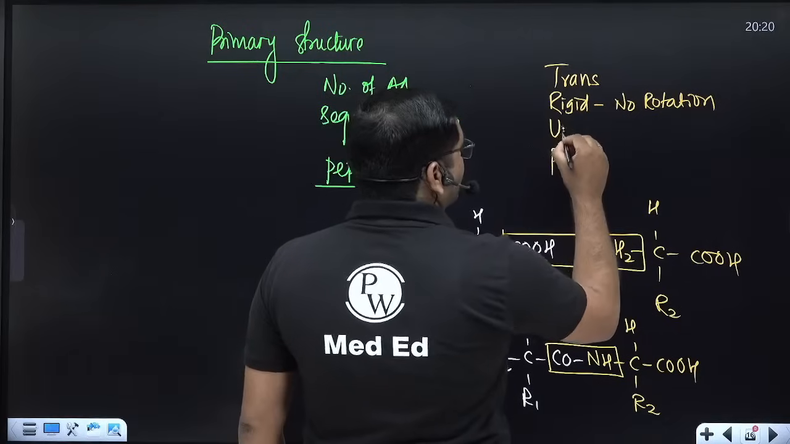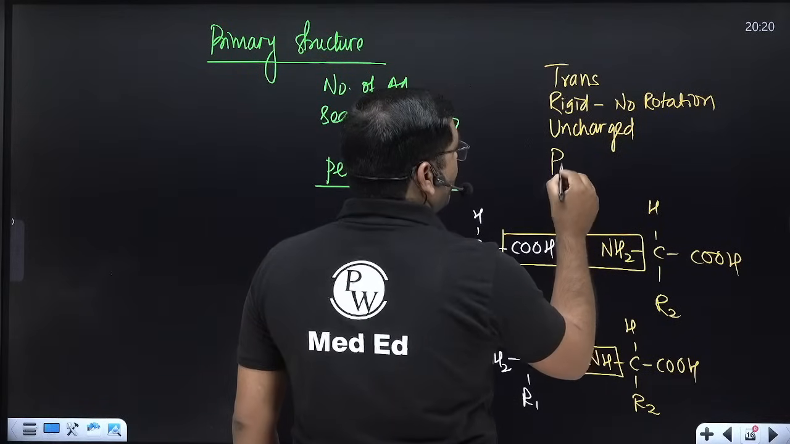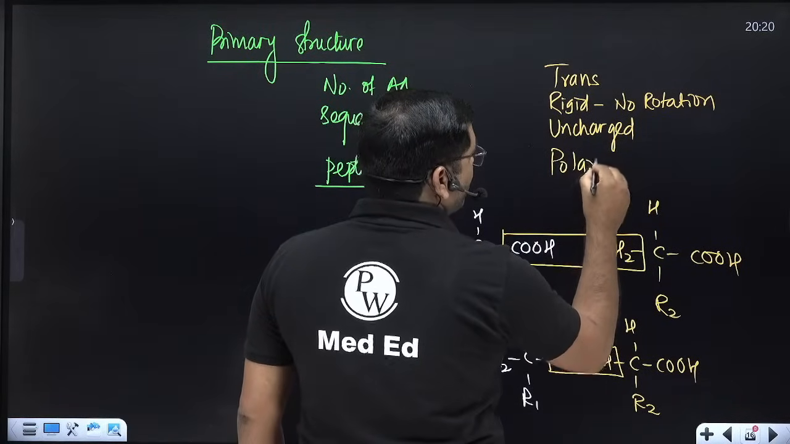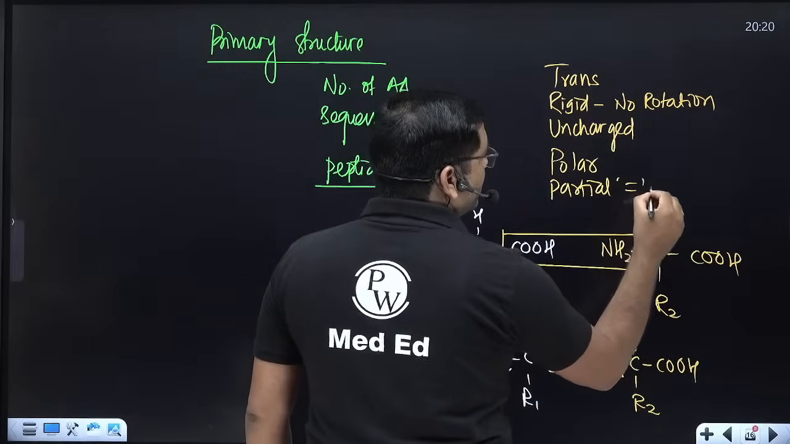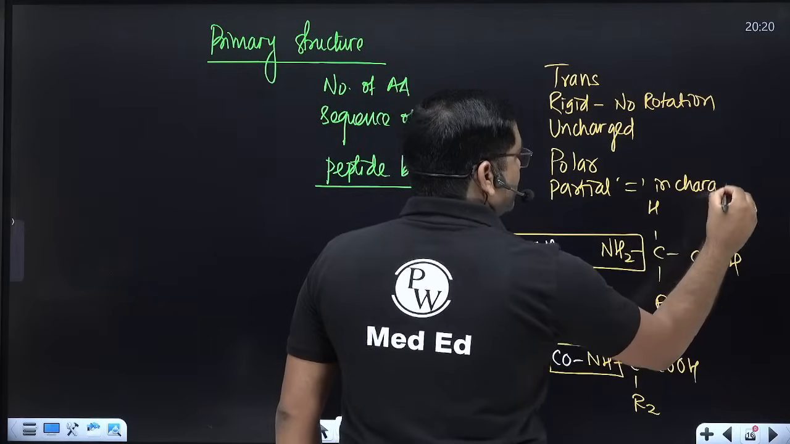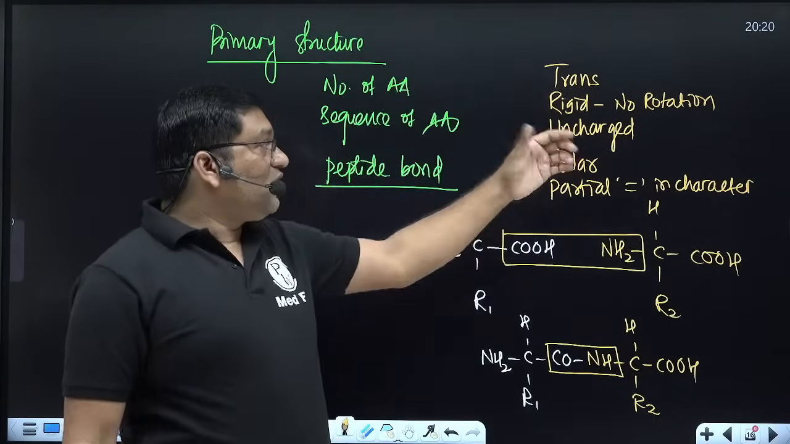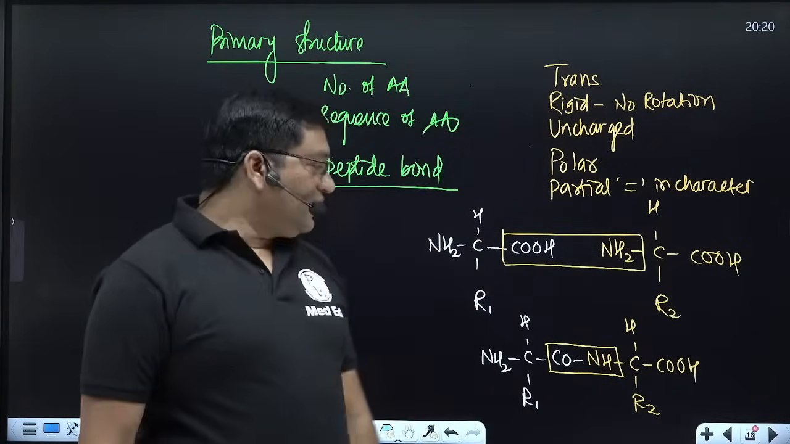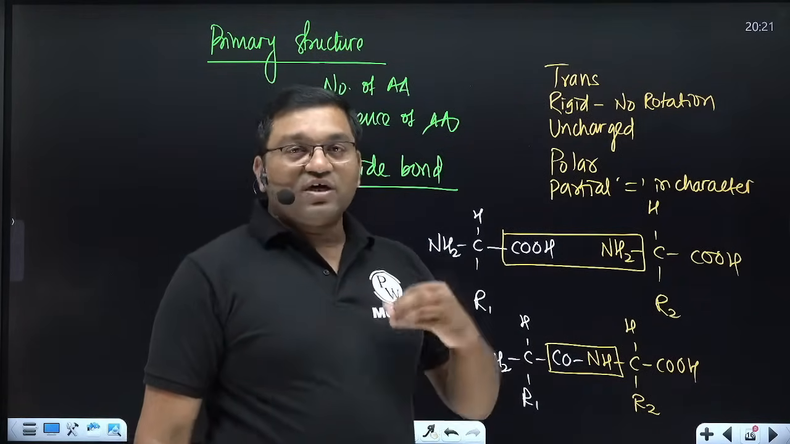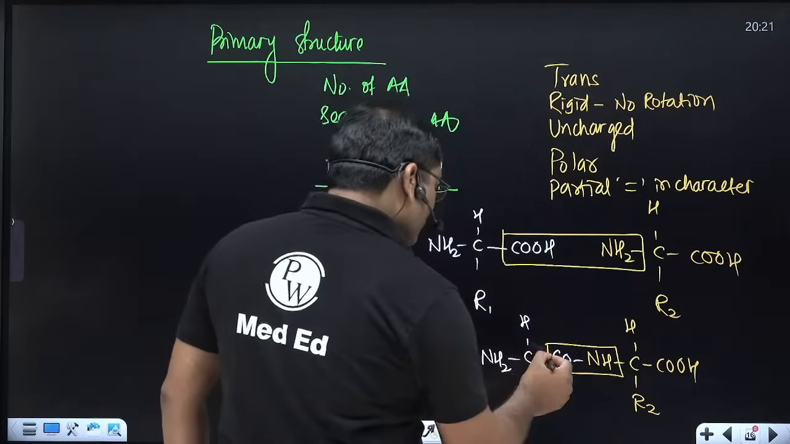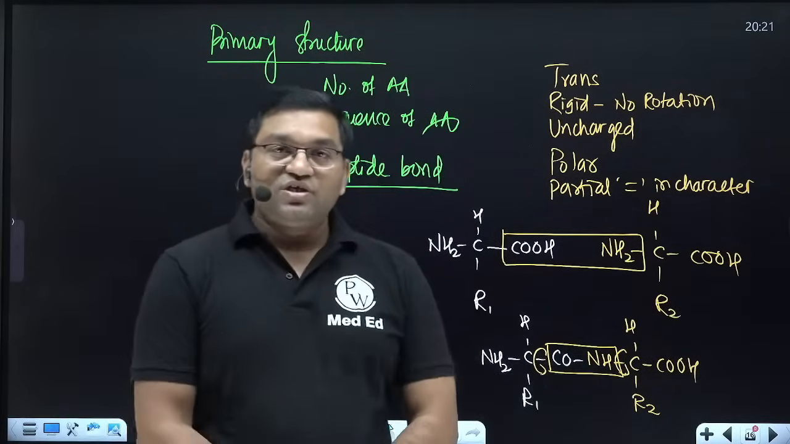Then they are uncharged, polar, and partial double bond in character. So these are the characteristics of the peptide bond: trans configuration, rigid, no rotation allowed, uncharged, polar and partial double bond in character. Rotation is not allowed around the peptide bond, but it can be allowed around the phi and psi angles. At these angles rotation can be allowed, but at the peptide linkage rotation is not allowed.